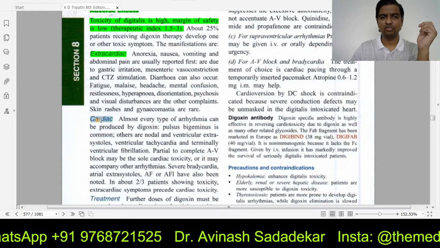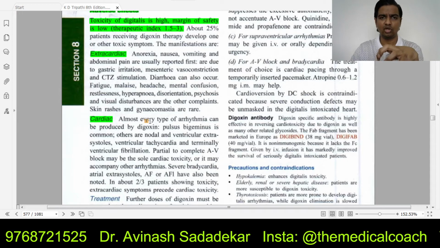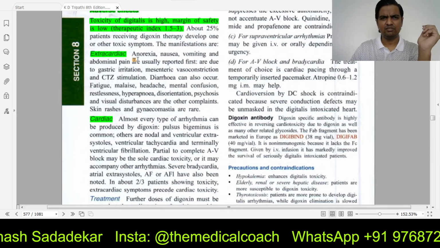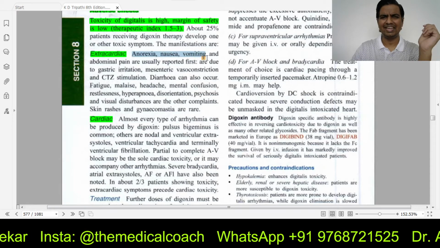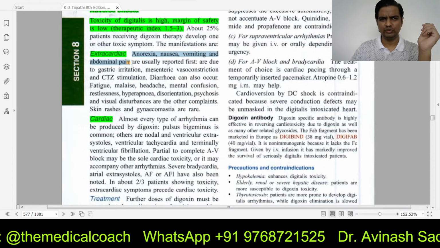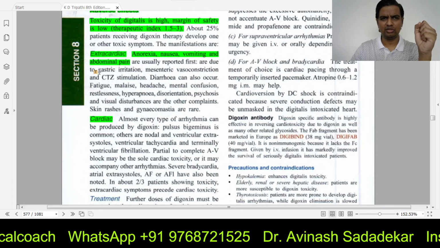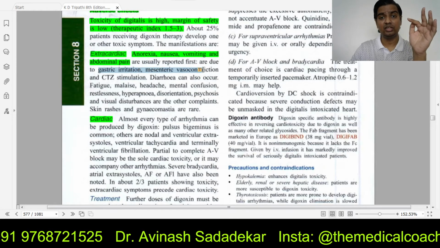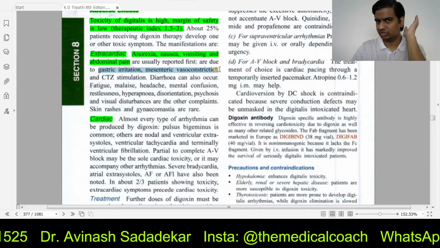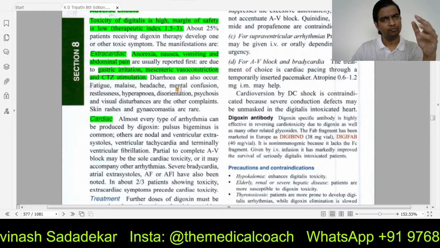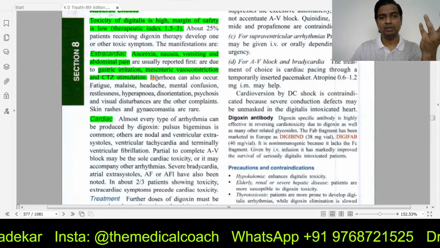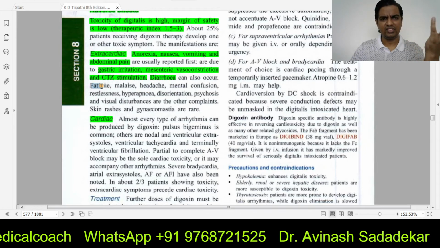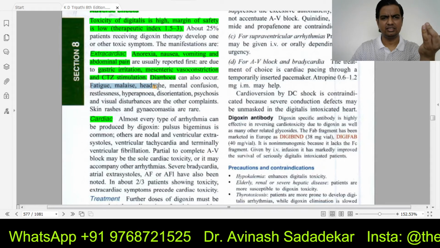There are two kinds of toxic symptoms that are seen: cardiac toxic symptoms and extra cardiac toxic manifestations. Extra cardiac would include anorexia, nausea, vomiting, and abdominal pain. These are usually the first to come. This is usually because of gastric irritation and blood vessels of the intestine undergoing constriction, mesenteric vasoconstriction, and that chemoreceptor trigger zone thing causing nausea and vomiting. Some people can also have diarrhea. Other CNS effects include fatigue, malaise.